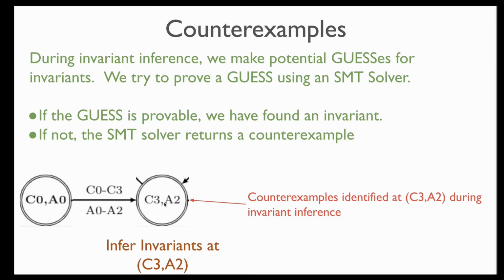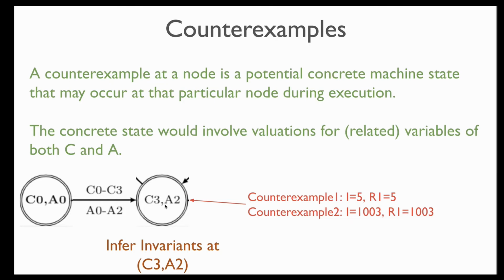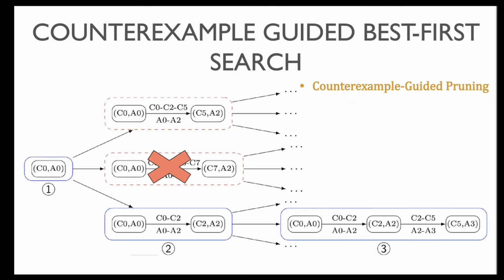These counterexamples basically represent machine states that could potentially occur at this node in the product CFG. The concrete state would involve valuations of related variables of both C and A. And using this, we are going to say what is the behavior of this machine state on the product CFG on these different possibilities?